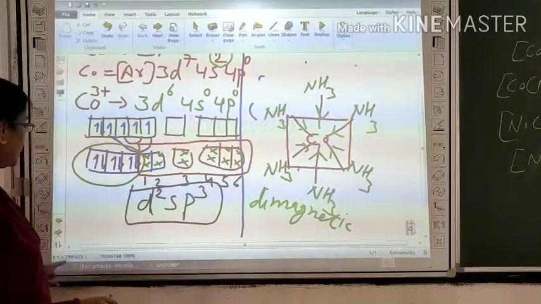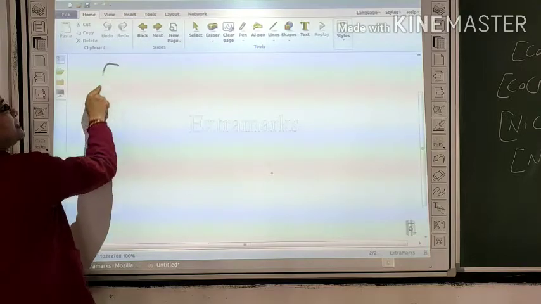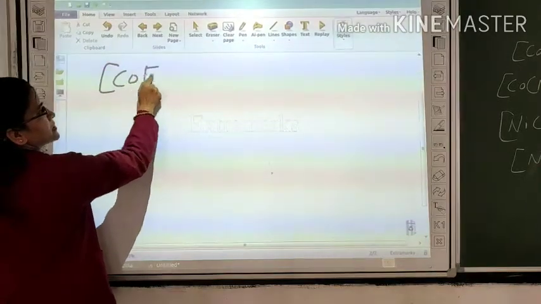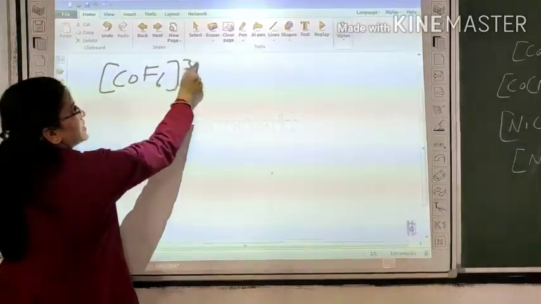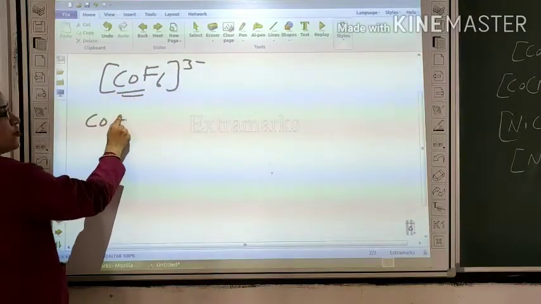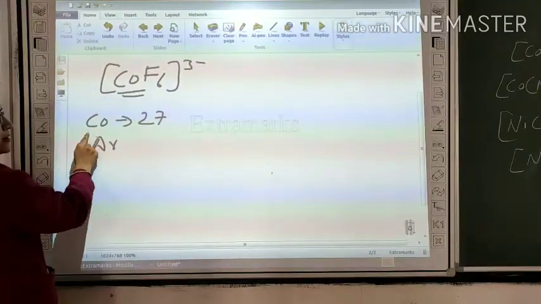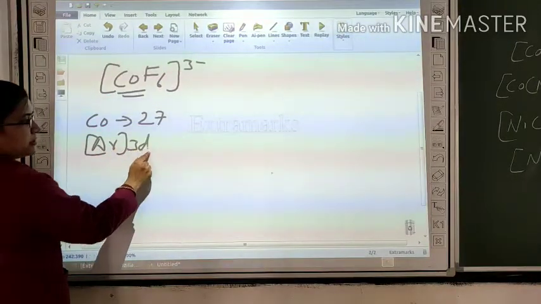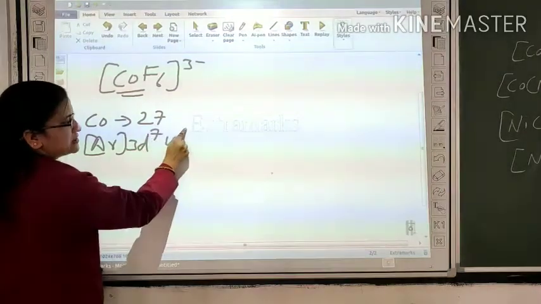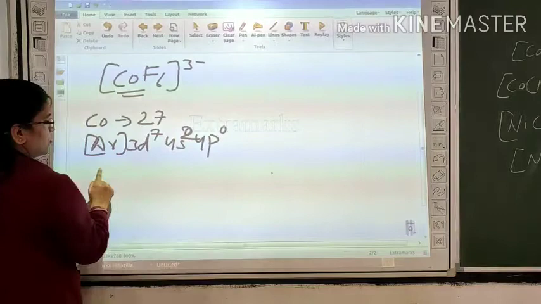Now we take the next example, CoF6. Here also the central metal ion is cobalt, atomic number 27, electronic configuration argon 3d7, 4s2, 4p0.